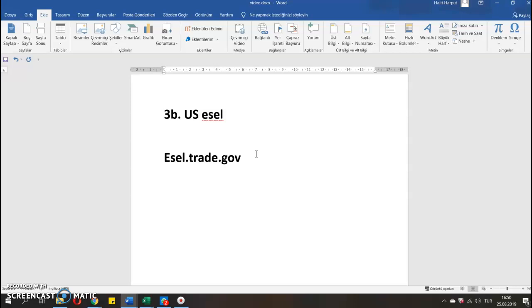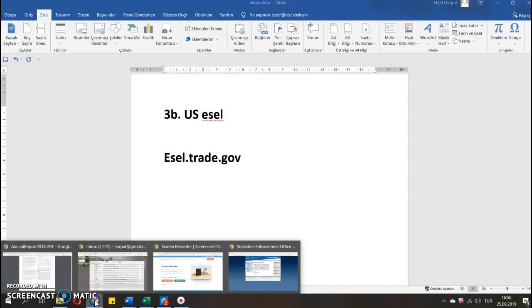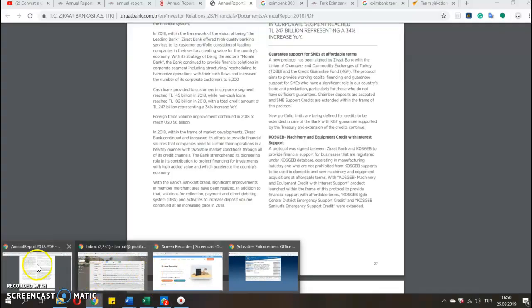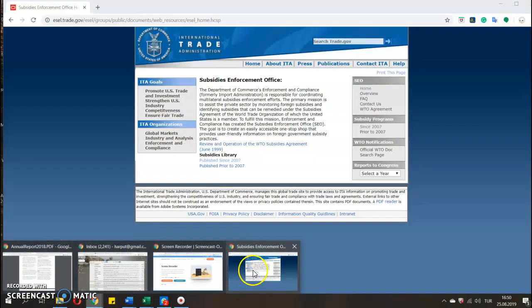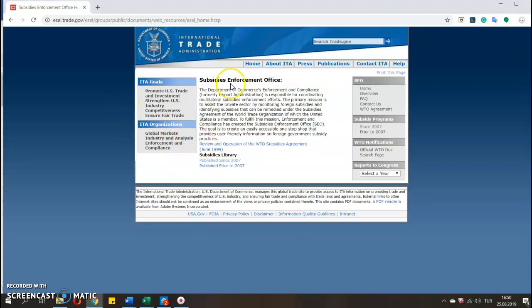And you can find information in these countries' investigation reports towards your jurisdiction. And of course, one of the most prominent players is the United States, and this is their website for investigations regarding subsidies. So yeah, this is the website.